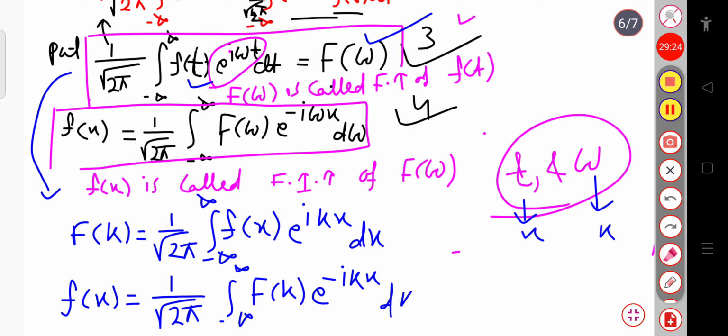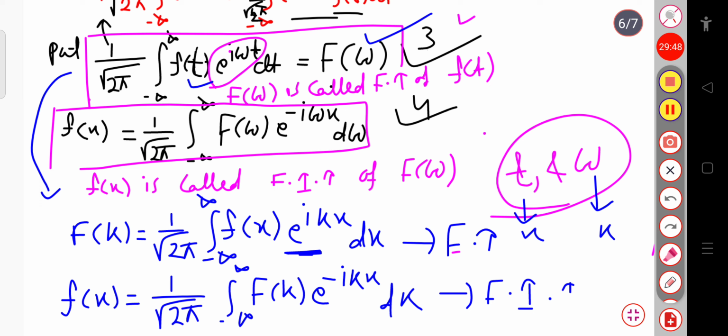So these are the general forms. This is the Fourier transform and this is the Fourier inverse transform. In this case, the kernel is exponential i k x.